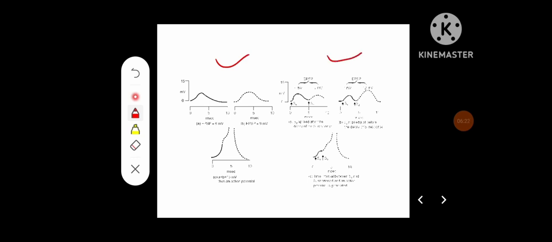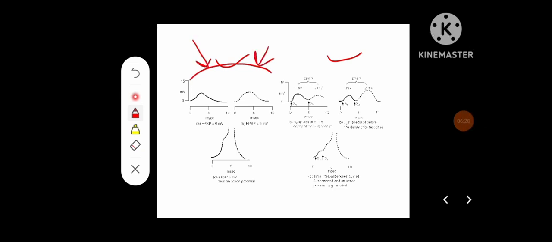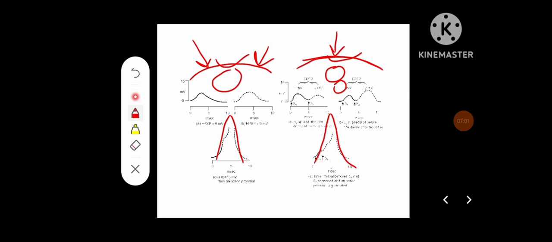So here at the postsynaptic membrane, two different stimuli produce different EPSPs, and they are going to summate to produce an action potential, whereas in temporal summation, at one postsynaptic membrane, at a single spot there will be multiple stimuli one after another. They are going to produce EPSPs, and these EPSPs are going to summate, and if the potential reaches the threshold stimulus, then it is going to produce an action potential.